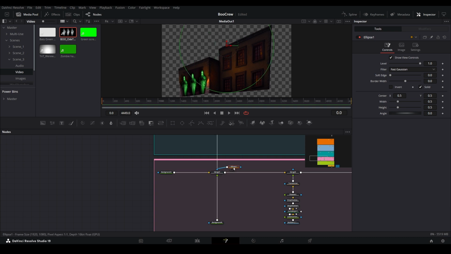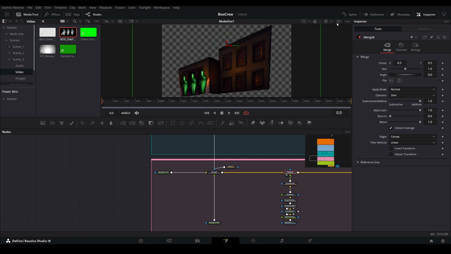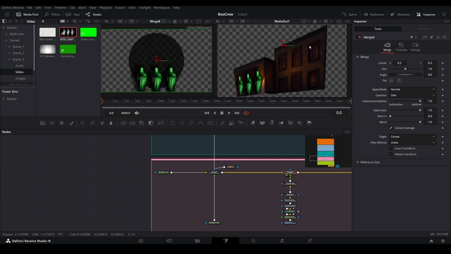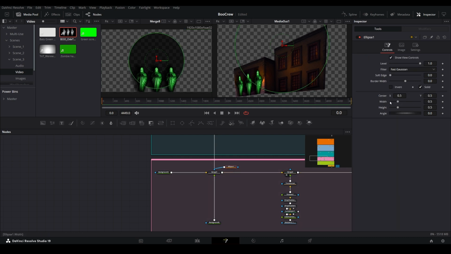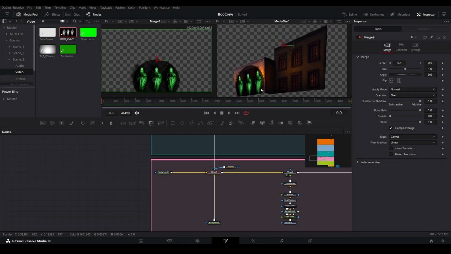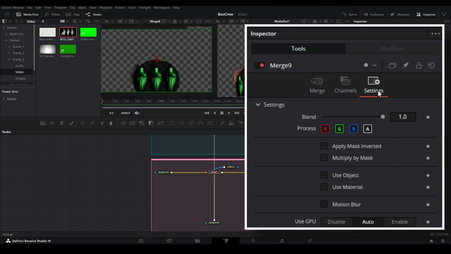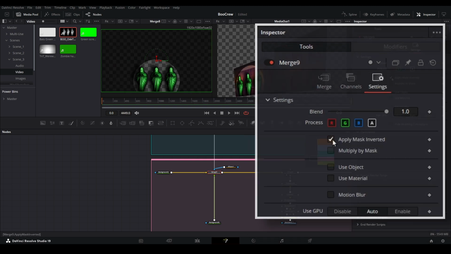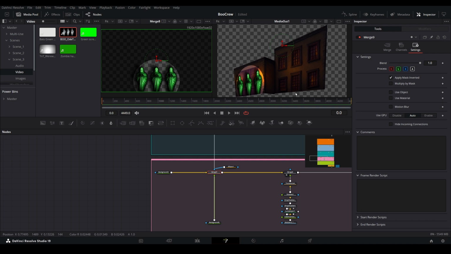For sizing, we can line up this spotlight for the Boo crew easier by selecting the merge node for their branch and putting it into one of the preview panes. Size the mask appropriately to frame out the trio. Now, with the merge node selected, choose Settings in the inspector and click on the Apply Mask inverted checkbox. This will give us that simple spotlight effect for this display, making it appear as though the Boo crew and background are being lit by a spotlight.